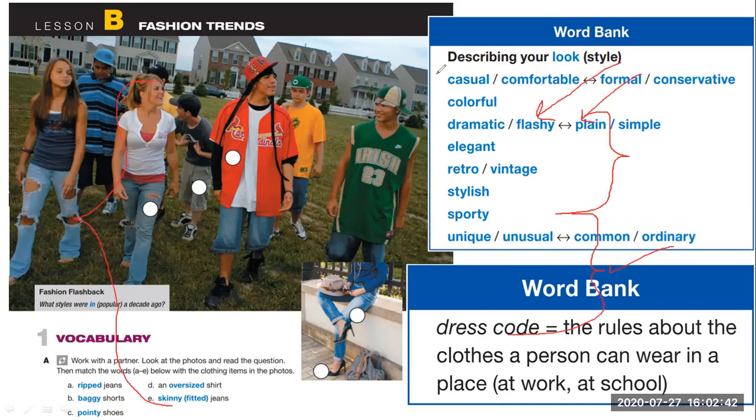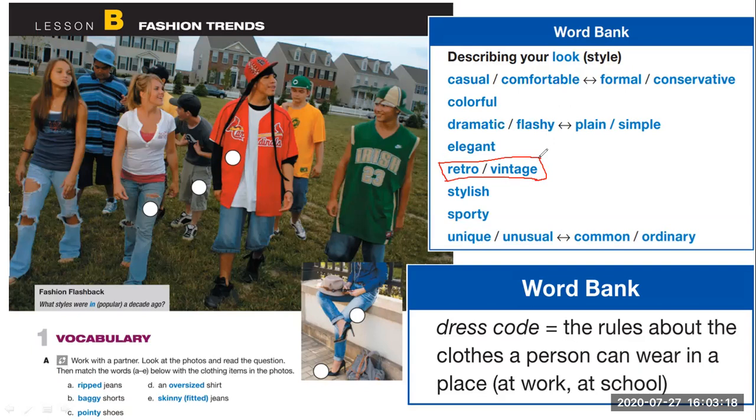elegant, as you know, elegant. When you go to a wedding, or to a dinner with your boyfriend, you wear elegant clothes, a dress. Men wear maybe a suit, a shirt, pants. Okay, so elegant. You know what that is. Retro and vintage, something that is old-fashioned. For example, years ago we used to wear bell-bottom pants, pantalones campana.